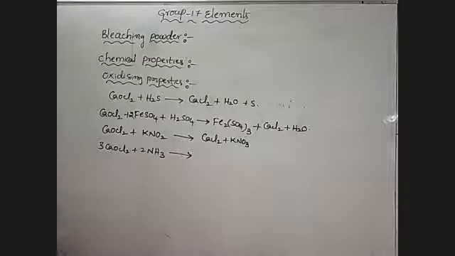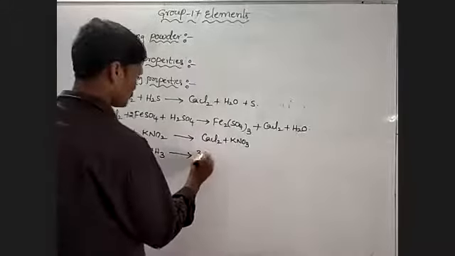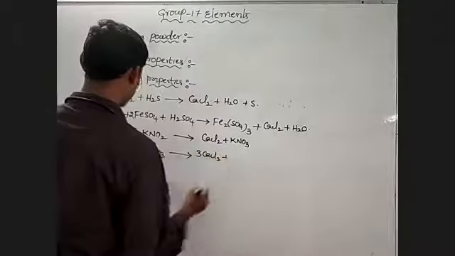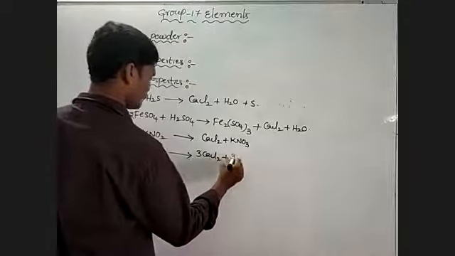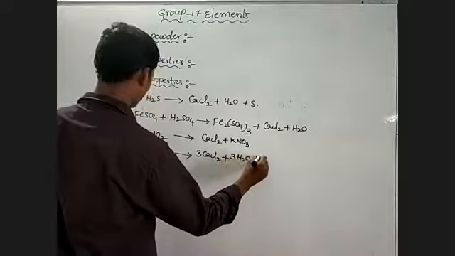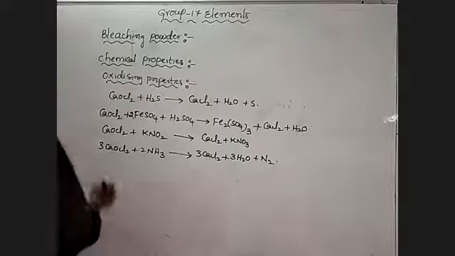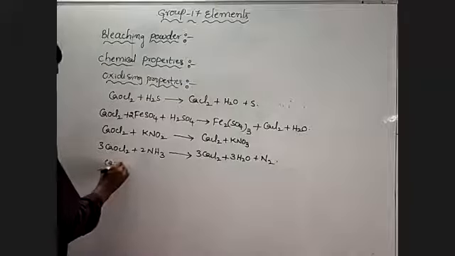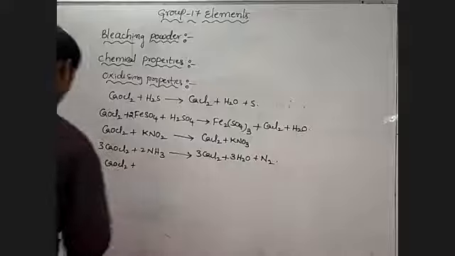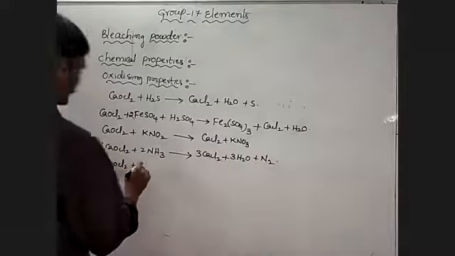That means it oxidizes ammonia to dinitrogen, CaCl2 and H2O and N2. Okay, bleaching powder oxidizes ammonia to dinitrogen, and CaOCl2 plus potassium iodide